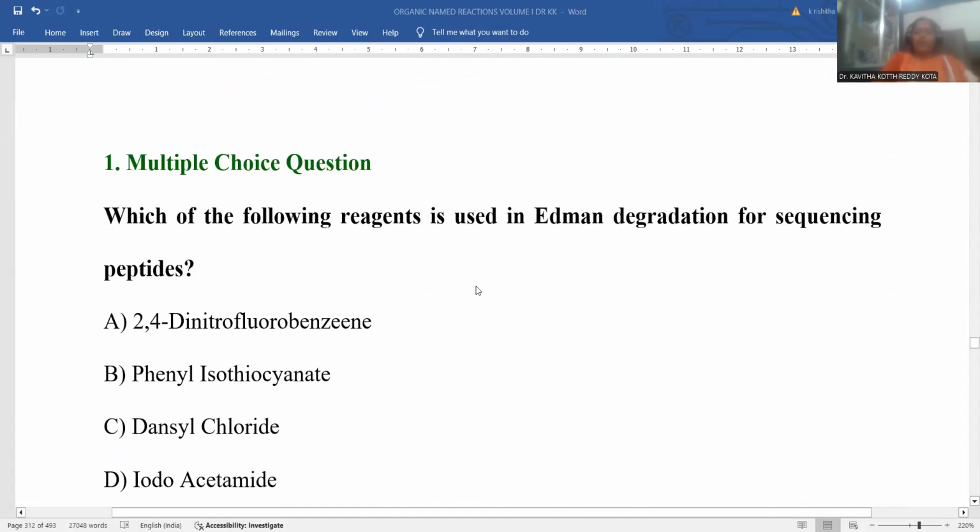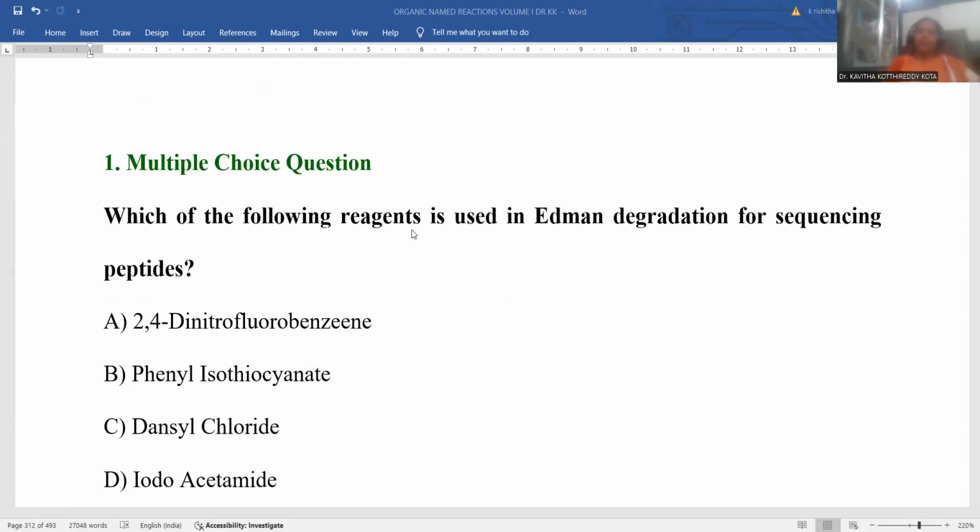So let me frame a question based on the Edman degradation process. A multiple choice question was given, in accordance with the competitive examination perspective. It is a reference question. All the content may not be taken into competitive exam questions. If you understand the content very well, it is very simple to understand whatever question is given from that content, whether in your competitive examination or your academic examination. If you exactly understand the concept, you can definitely write the actual concept.